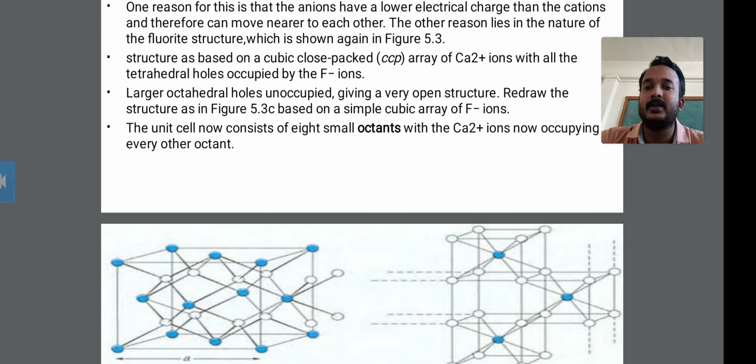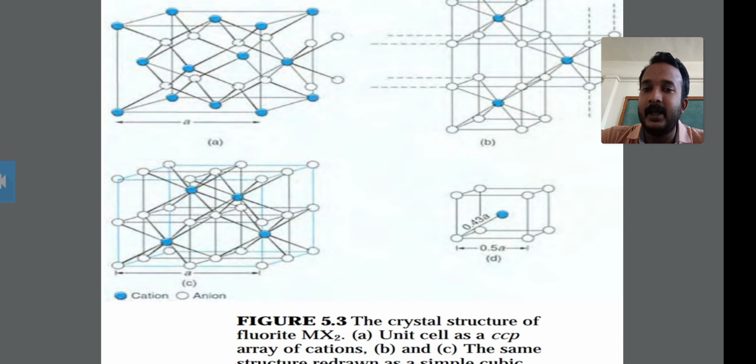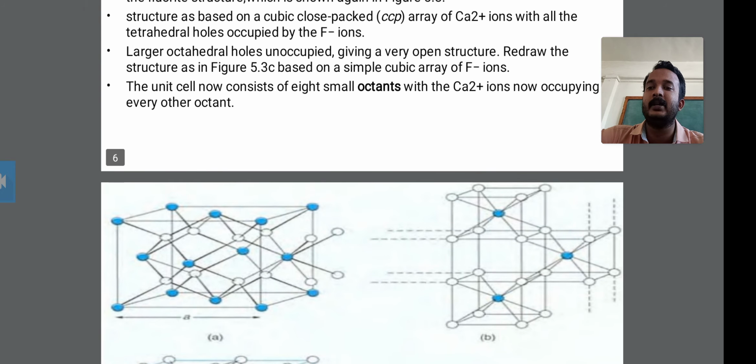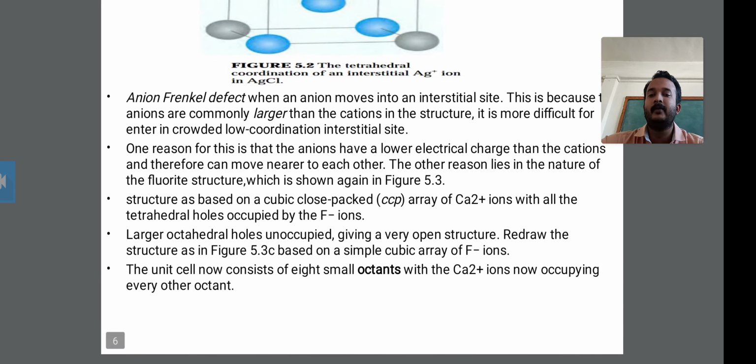It is based on a simple cubic array of F-, as shown in figure C. Then the last point is that the unit cell now consists of 8 small octants, with the Ca2+ ions occupying every other octant.